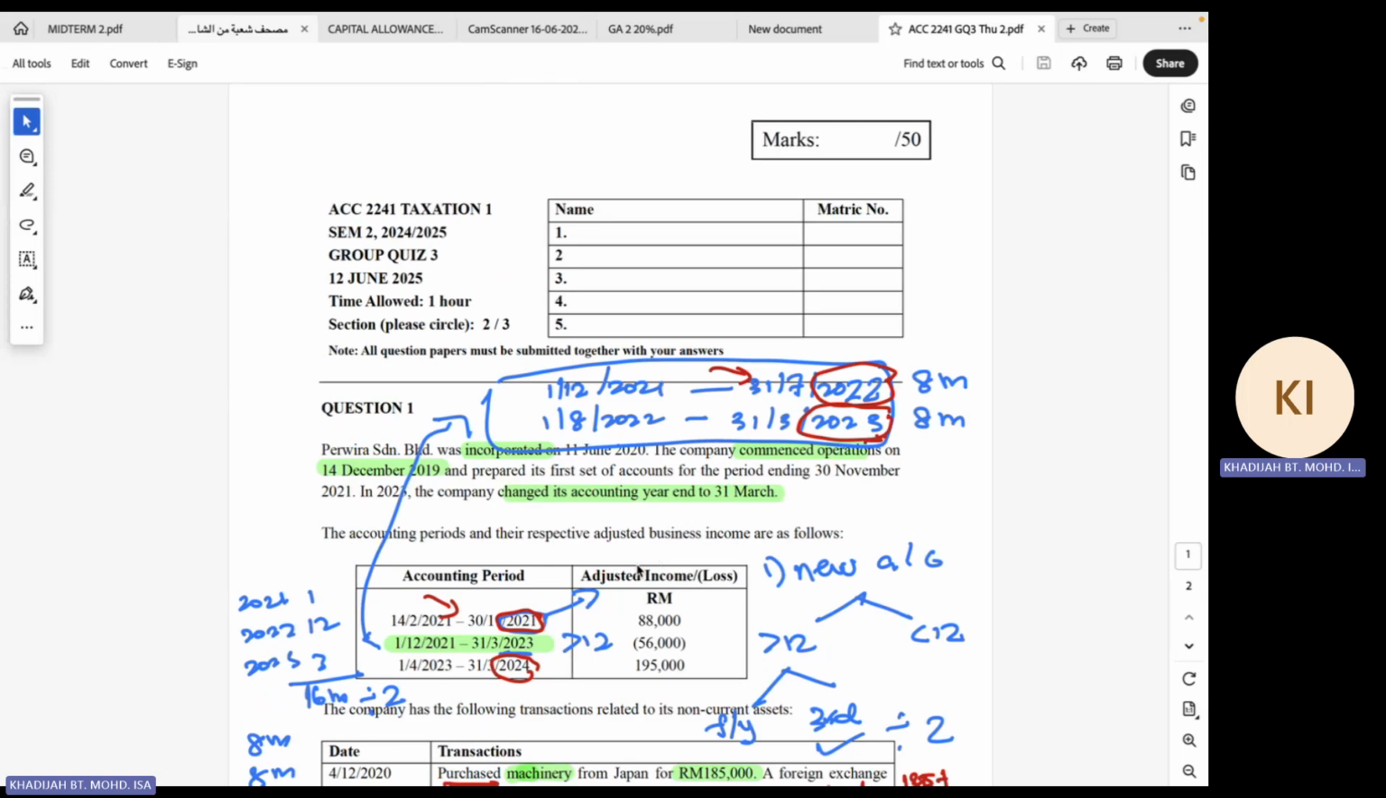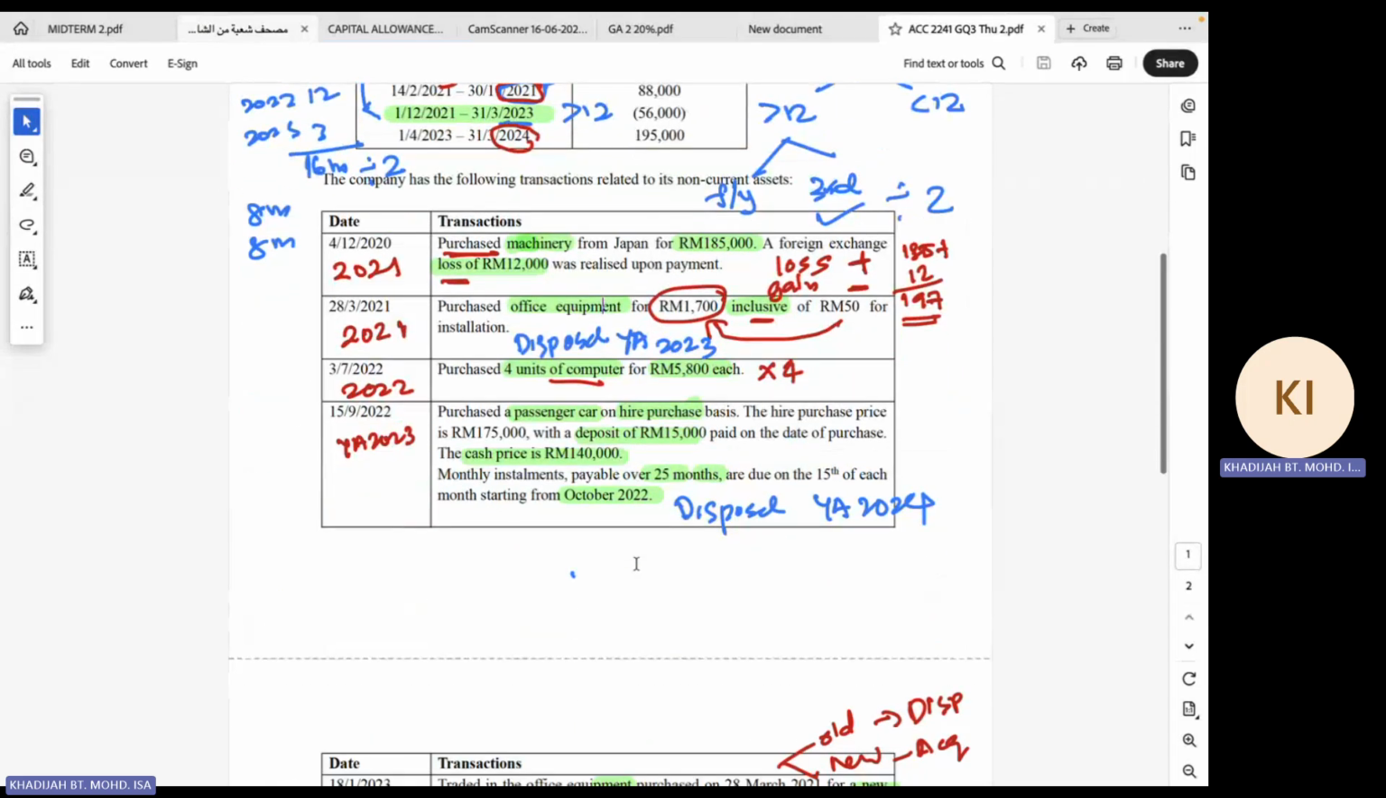Okay. And then we had the passenger car under hire purchase. This one is interesting because for a passenger car, you have a restriction whenever the cost is more than 150,000. In this case, 175, the qualifying expenditure is restricted to how much? 50,000, sorry. No. Careful. This one is the hire purchase price.